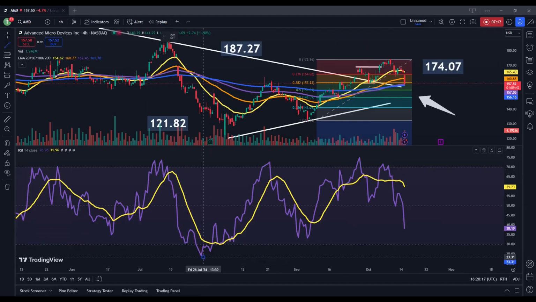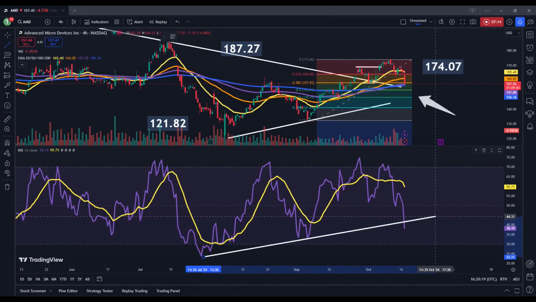So I think a lot of this is going to be governed by the trend in Nvidia. That's going to be the main story here, for the next week or so at least, because that stock is probably going to be moving into all-time highs, and that should be pulling some other stocks along with it in the bullish direction. So here's the current stock market update for Advanced Micro Devices, stock ticker AMD.